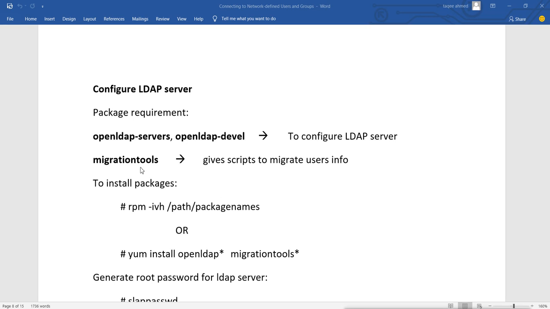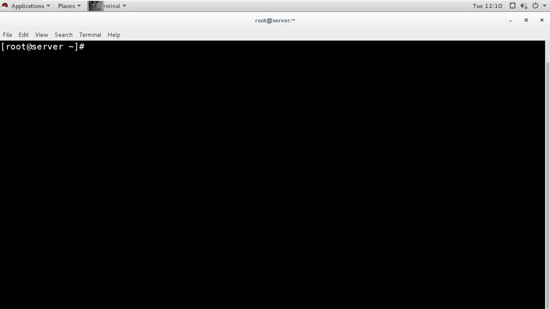So the first requirement is that these packages be installed. You can install them with RPM if you don't have a yum server, and if you have a yum server, then you can install them with yum. So let's see that first. Do I have this available in my machine? Let's check first. I have a yum server, so I'll go with yum list openldap star.